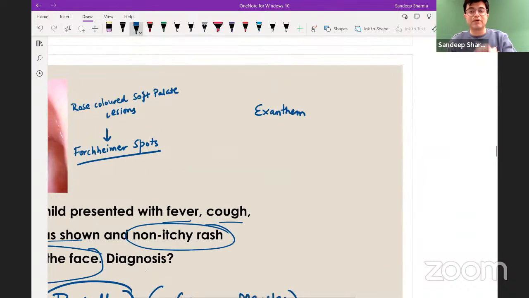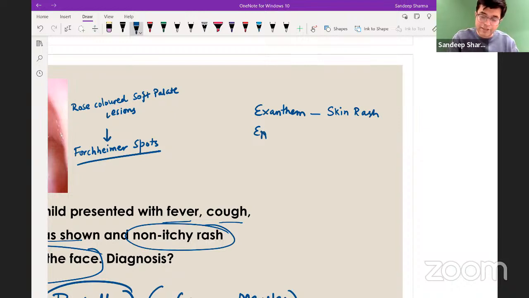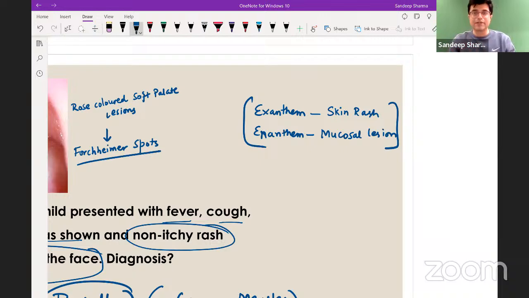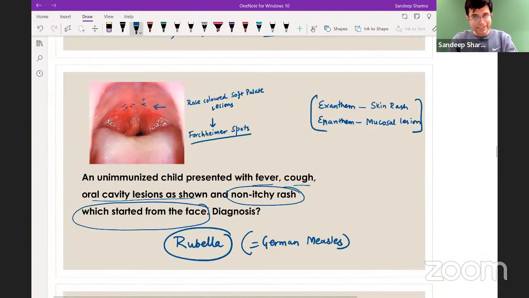So in the text, the words exanthem and enanthem are mentioned. Exanthem is any skin rash in the patient. So any skin eruption like macule, papule, vesicle is exanthem. And then comes the word enanthem. The word enanthem stands for a mucosal lesion, right? So lesions in the oral mucosa will be called enanthem. So if there is a patient having vesicles, we use the word exanthem. If there is a child having Koplik spot or Forchheimer spot, we use the word enanthem. And remember, strawberry tongue is also a type of enanthem, right? So this word, an examiner can sometimes put in the exam, because examiners read textbooks, right?